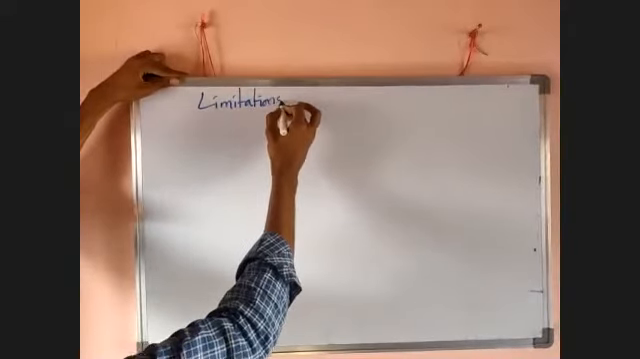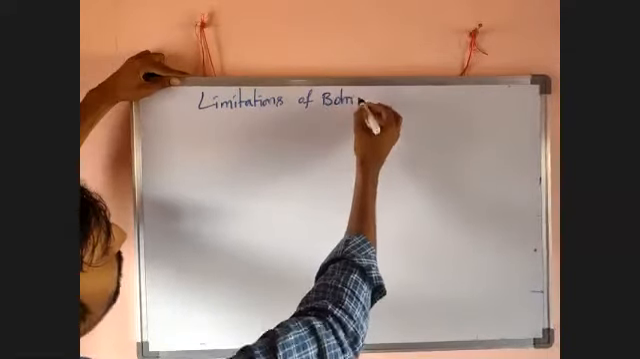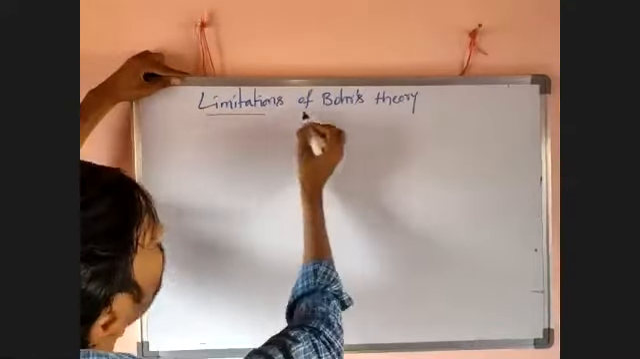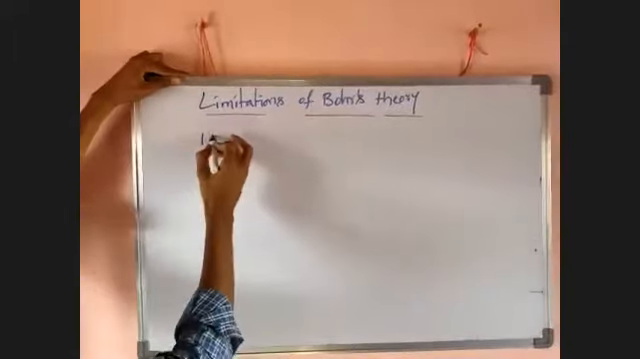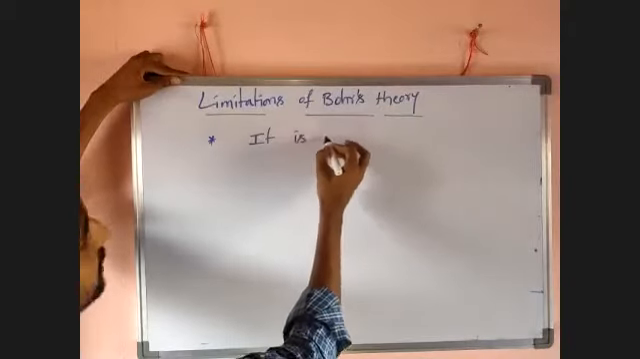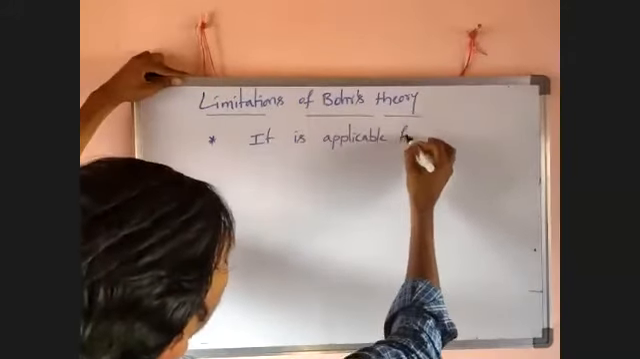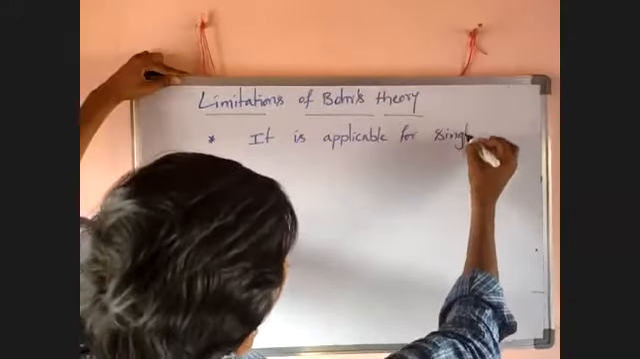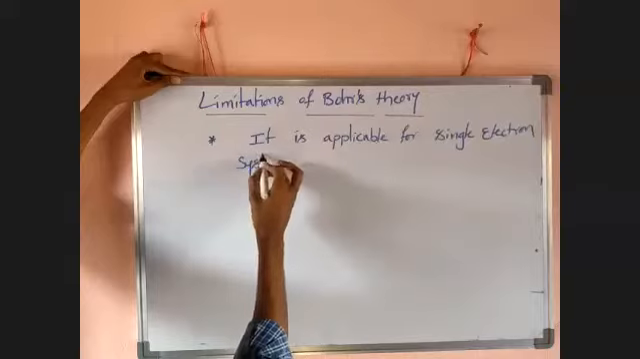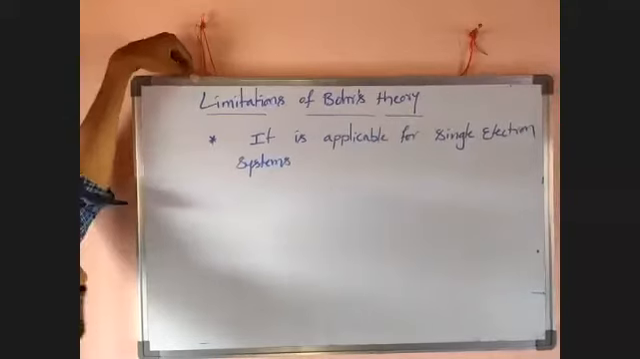Limitations of Bohr's theory. The first important point is it is applicable for single electron systems. It is applicable for only single electron systems.